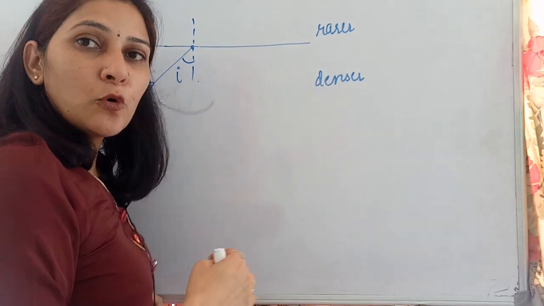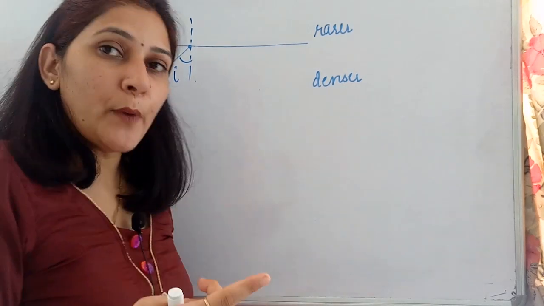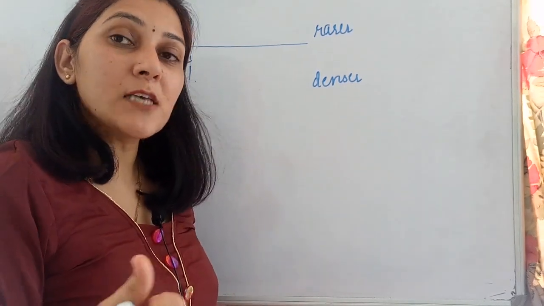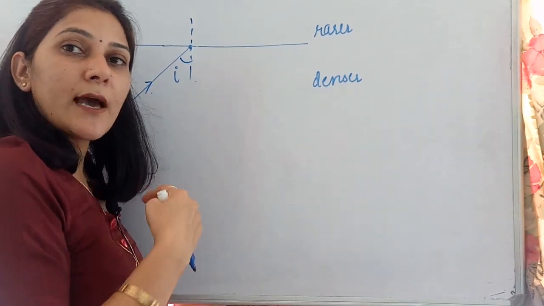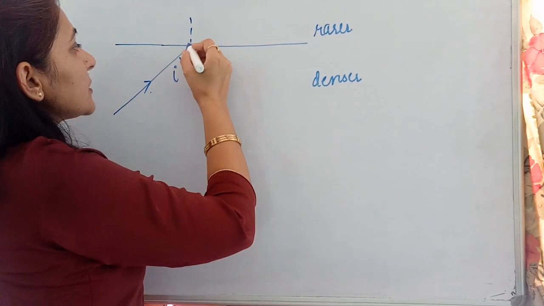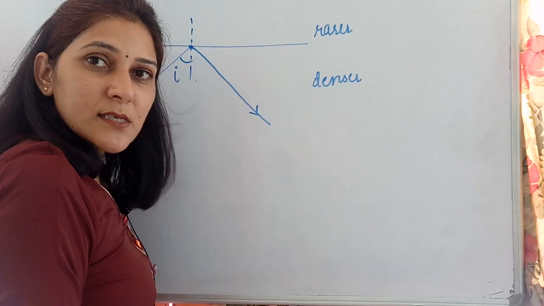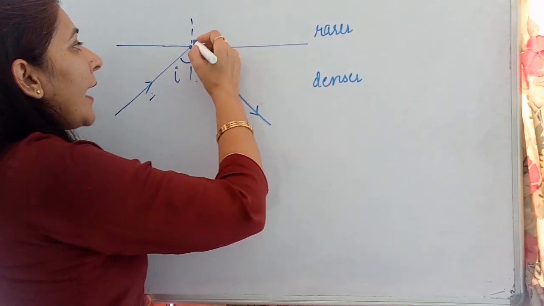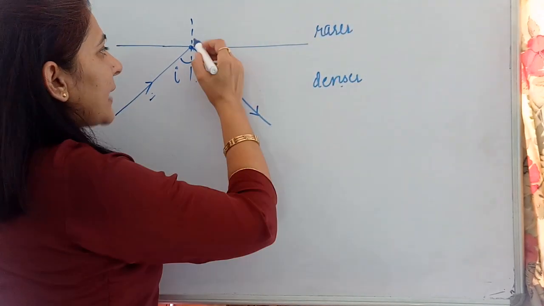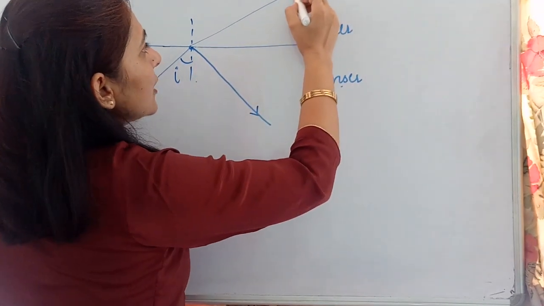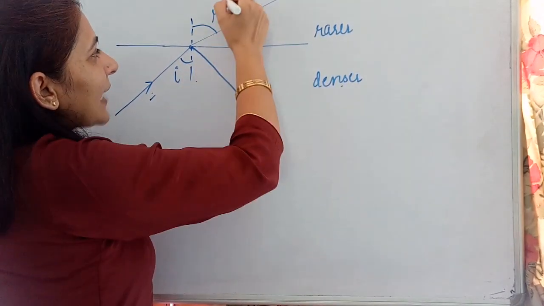We studied earlier that when light strikes the interface separating two mediums, it shows refraction as well as reflection. So this ray also undergoes both phenomena. This one is the reflection: the light ray is bounced back in the same medium. And this is the refraction which I am going to draw over here. It is moving from denser to rarer, that means it is moving away from the normal. So this is the refracted ray, and this angle is the angle of refraction.